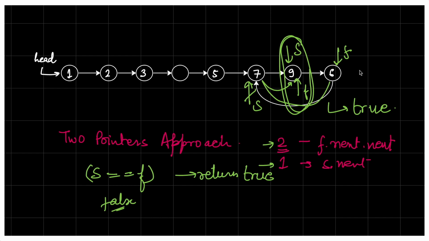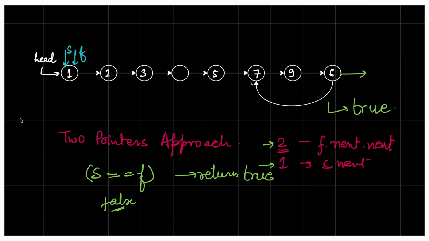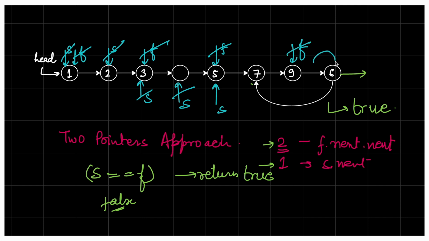Now there might be one more condition as well, when 6 will point to null. So let's see that one as well. Slow and fast both will point to root. Fast will move by 2 positions, slow will move by 1 position. So it will come to this. Slow will move by 1 position, fast will move by 2 positions, and again slow by 1 and fast by 2.